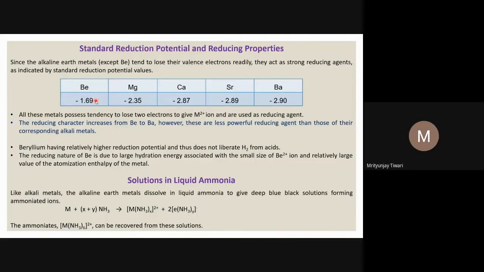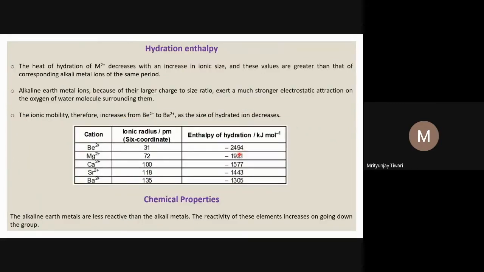so electropositive character or the metallic character, but it also depends on the hydration energy, because whenever we are talking about reduction, usually we are talking about the reaction in water. So in the case of lithium, we see hydration energy is quite high, and so the exception that we see in that case. Beryllium we do not see, although in the case of beryllium hydration energy is also very high. However, the other issue is it is not only the hydration energy, the electron donation tendency or